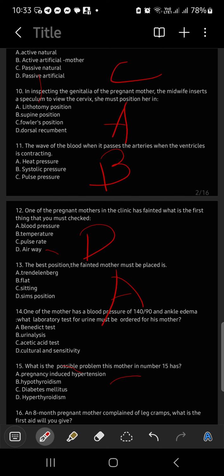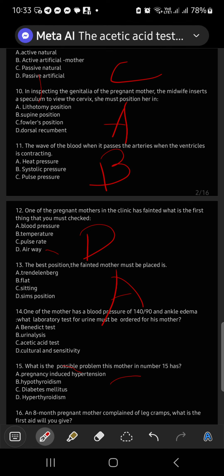So, for further verification, we need to make sure we are correct with this one. Okay? So, what does it say? Alright, very good.